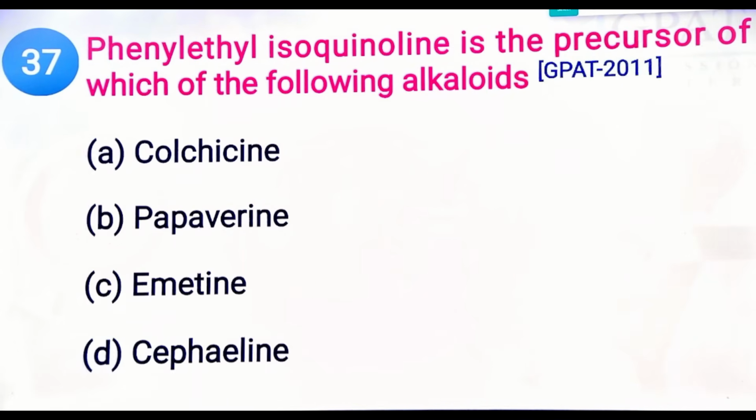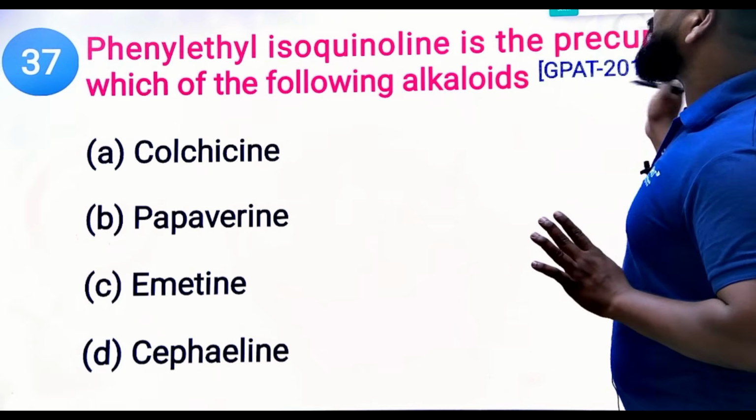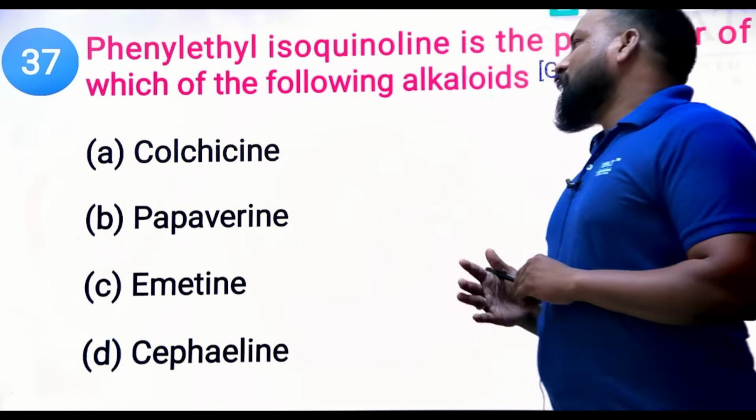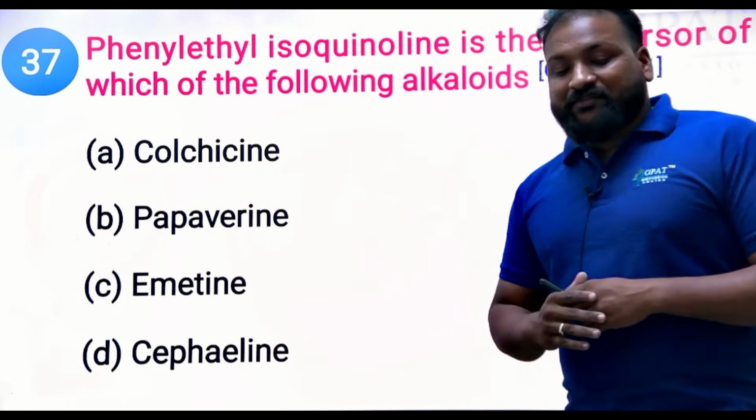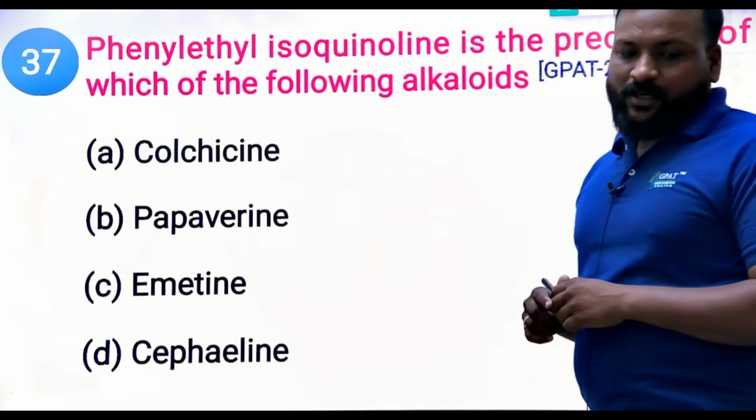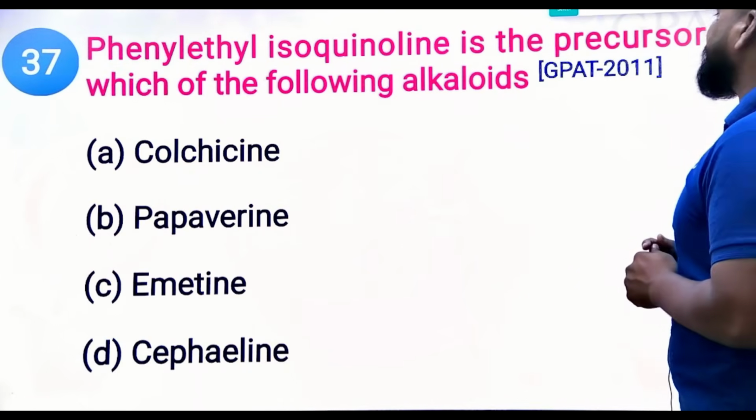Next, phenylethyl isoquinoline is a precursor for which of the following alkaloids? Colchicine, papaverine, emetine, cephaeline. What's the right answer? It is a GPAT 2011 question.